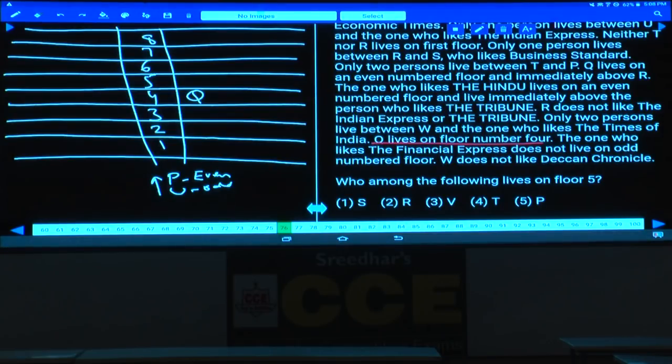Now let us take P and U at this place, that is one possibility. And what is the second possibility here? P and U at this place, this is the second possibility. There are 2 possibilities. As of now, we can work on this. If these 2 are invalid, then we can directly start with P and U on the first and the second. Then